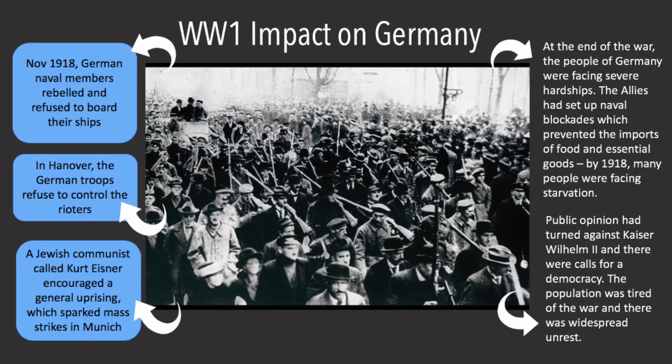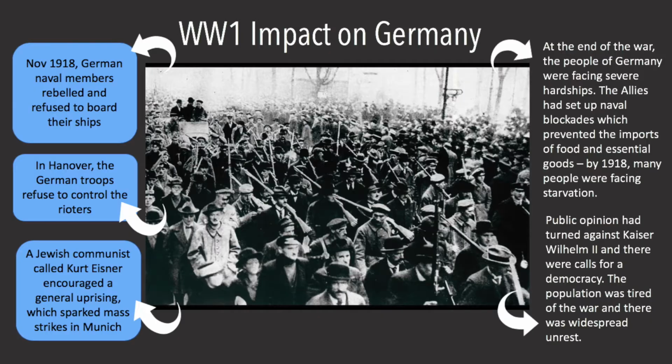World War I had a devastating impact on Germany. At the end of the war, the people of Germany were facing severe hardships. The Allies had set up naval blockades which prevented the imports of foods and essential goods. By 1918, many people were facing starvation. Public opinion had turned against Kaiser Wilhelm II, and there were calls for a democracy. The population was tired of the war, and there was widespread unrest.